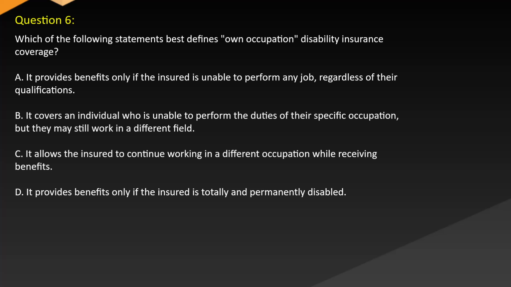A. It provides benefits only if the insured is unable to perform any job, regardless of their qualifications. B. It covers an individual who is unable to perform the duties of their specific occupation, but they may still work in a different field. C. It allows the insured to continue working in a different occupation while receiving benefits. D. It provides benefits only if the insured is totally and permanently disabled.